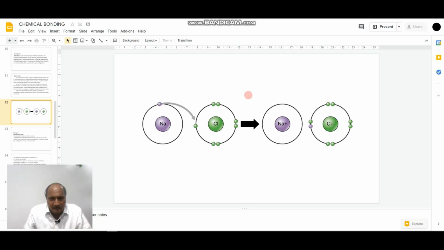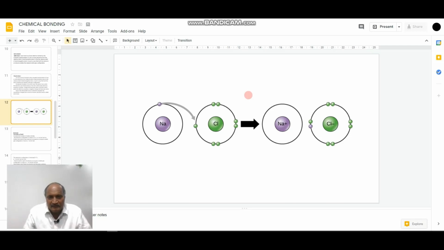In the formation of the ionic bond, an electron from the electropositive sodium atom is transferred towards the electronegative chlorine atom. As the sodium atom has only one electron in its valence shell, it is said to be an electropositive atom, and as the chlorine atom has 7 electrons in its valence shell, it is an electronegative atom.